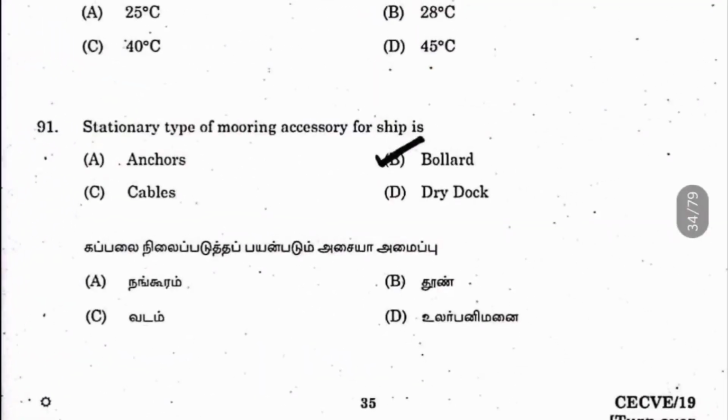Question 91. The stationary type of mooring accessory for ship is what? So here the answer is bollard. A bollard is just a vertical post-like thing to which a rope or connection will be given to make it moor. Okay, so this is the bollard.